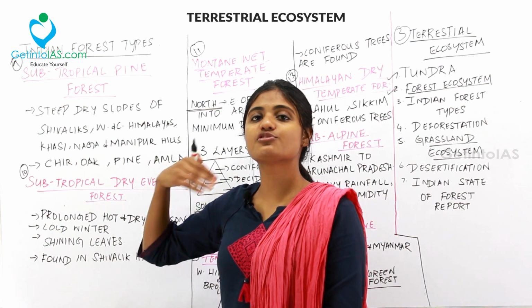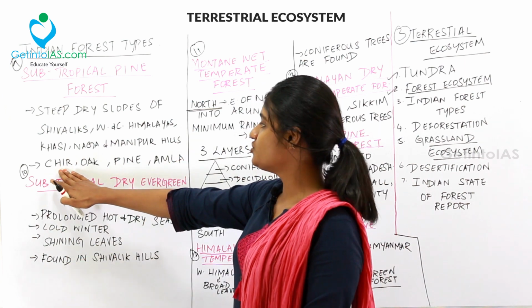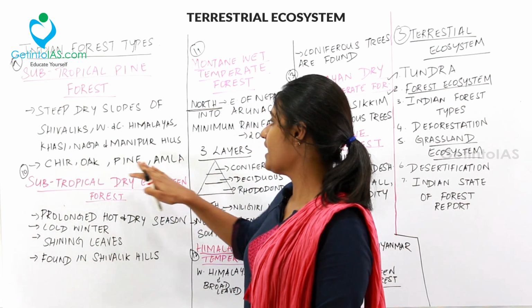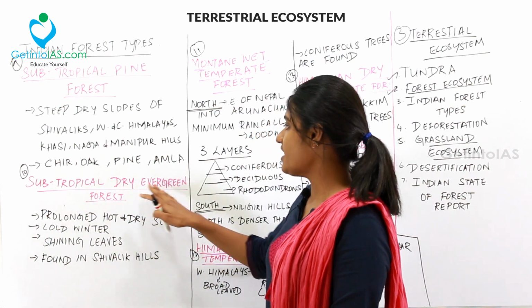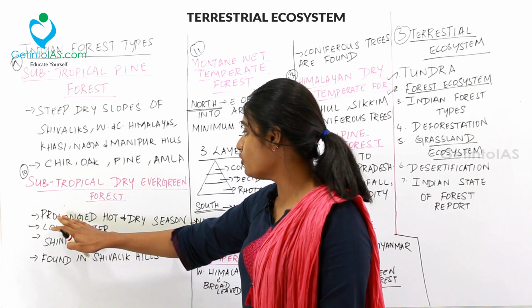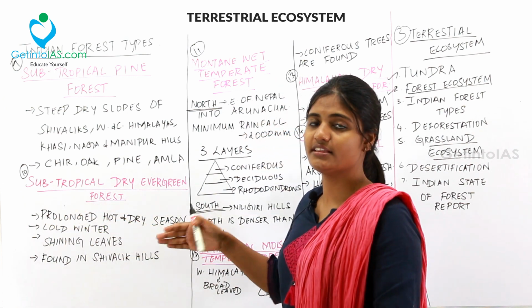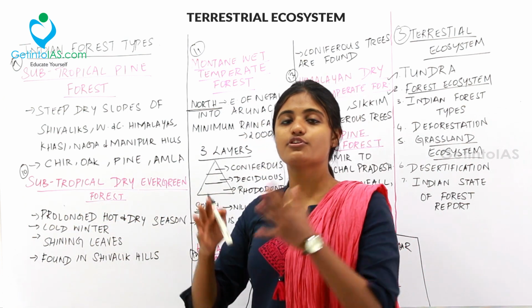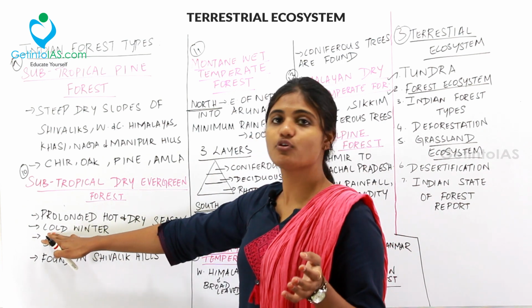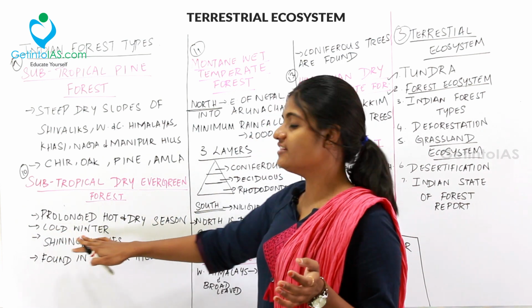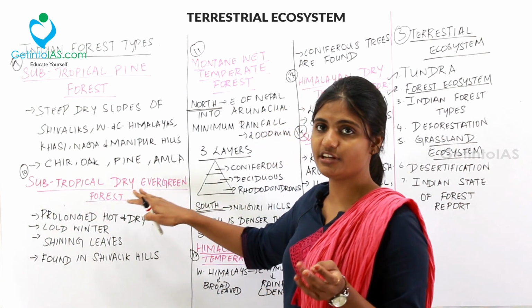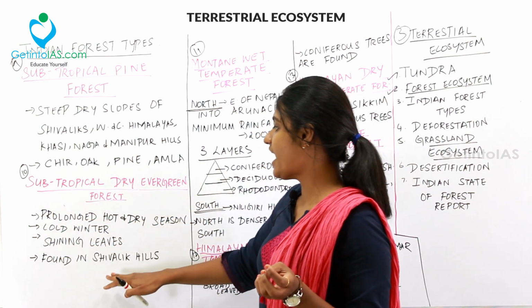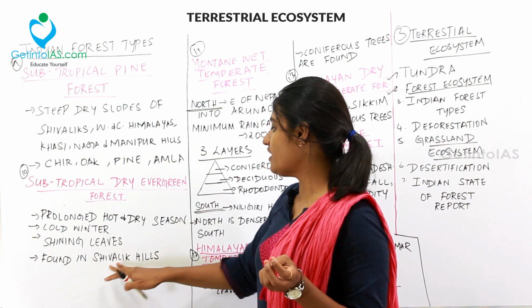So the common types of trees found here are cher, oak, pine and then amla. The next kind of forest is subtropical dry evergreen forest. It has a prolonged hot and dry season. That is, the hot and dry season is for a long time and it will have cold winters. And the leaves found in the subtropical dry evergreen forest are shining, and it is found on the Shivalik hills.